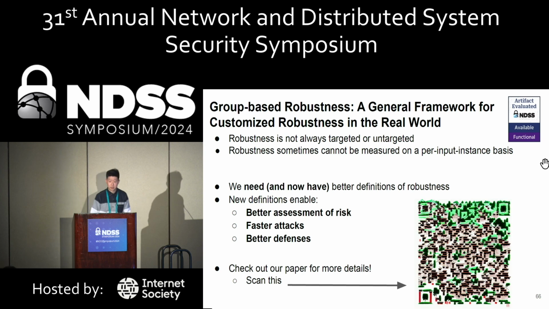Yeah, sure. So as I mentioned, group-based robustness is a generalization or a framework for customized robustness, and existing metrics like untargeted or targeted robustness are special cases. So they are also counted as group-based robustness. So I won't say we always don't need targeted or untargeted robustness, but sometimes these metrics don't capture the actual risk.